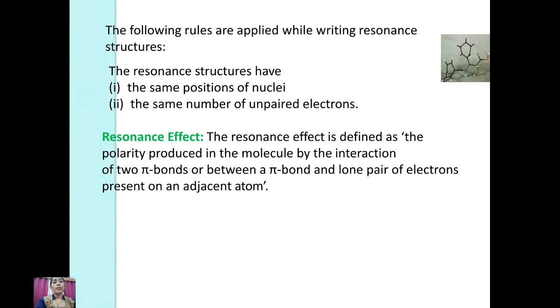The following rules are applied while writing resonance structures. Number one: the same position of nuclei, the same number of unpaired electrons. Now is the resonance effect. There are again two types of resonance effect: plus R and minus R effect. The resonance effect is defined as the polarity produced in the molecule by the interaction of pi bonds, or between a pi bond and a lone pair of electrons present on the adjacent atom.